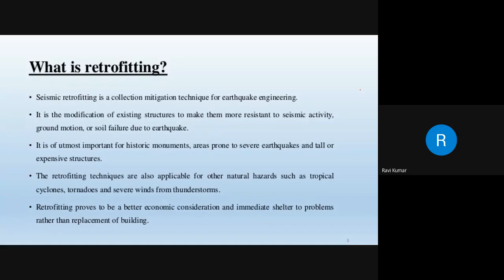The retrofitting technique is also applicable for other natural hazards like tropical cyclones, tornadoes, and severe winds from thunderstorms. It is of utmost importance for historic monuments, areas prone to severe earthquakes, and tall or expensive structures.